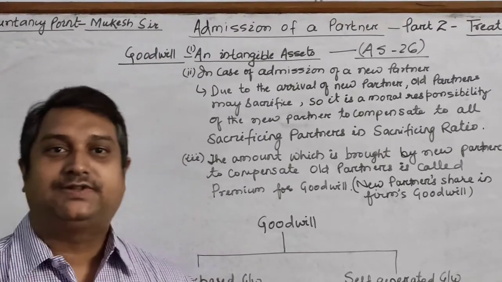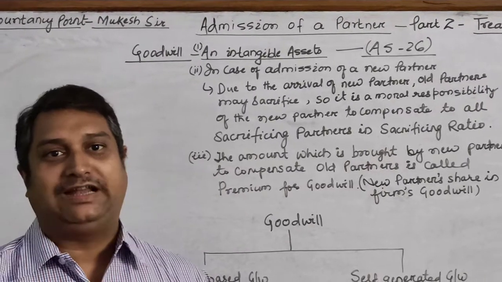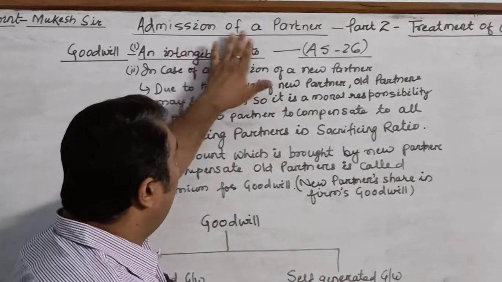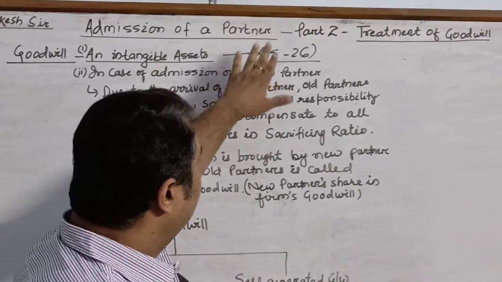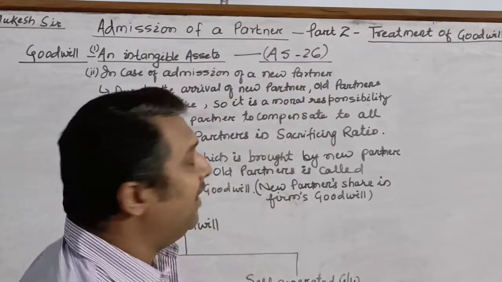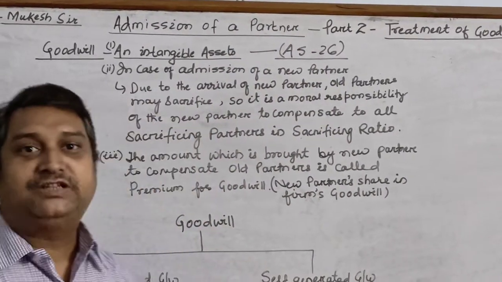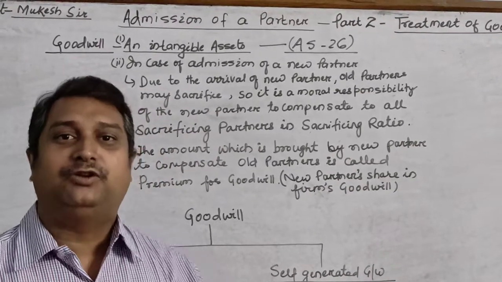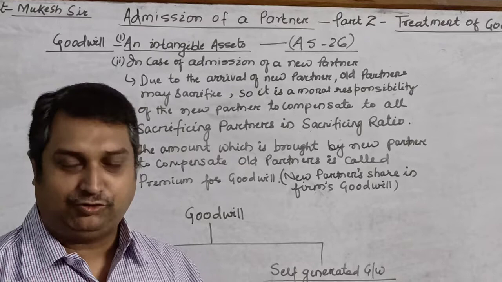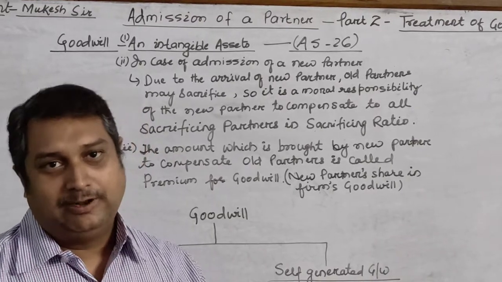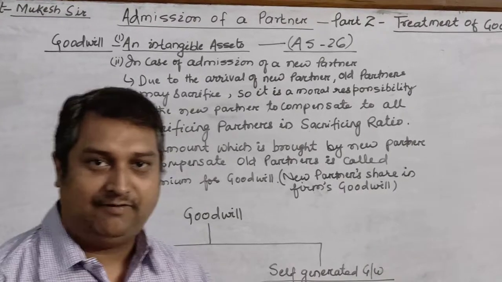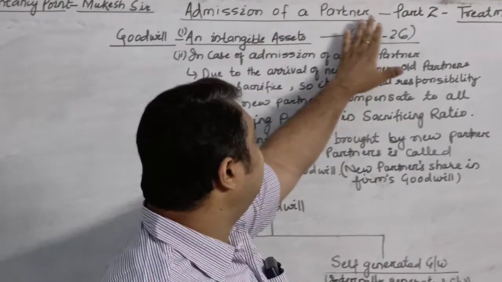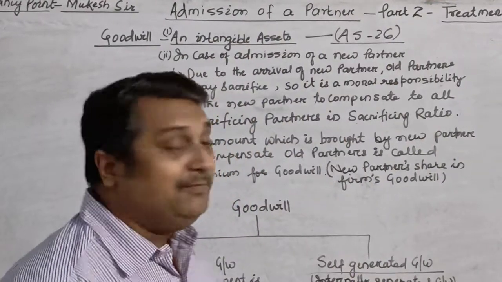Today we are going to discuss and focus on the treatment of goodwill in the chapter of admission of a partner. This is the second video of admission of a partner. The link of the first video, for the calculation of new PSR and sacrificing ratio, has been shared in the description column. If you have not gone through it, please do so that you can have a better understanding of the concept. Today we are going to discuss the admission of a partner, treatment of goodwill.